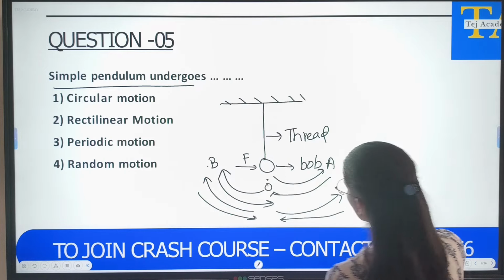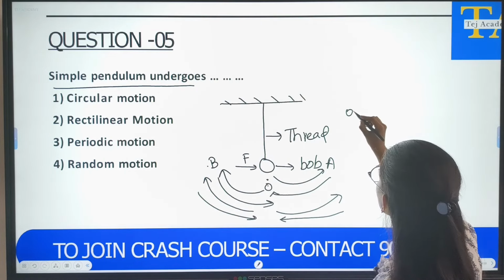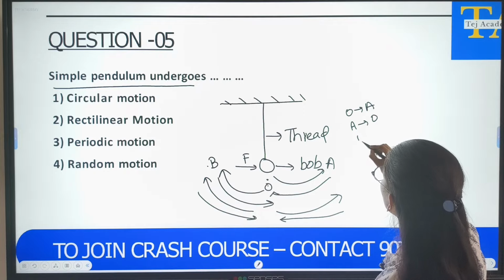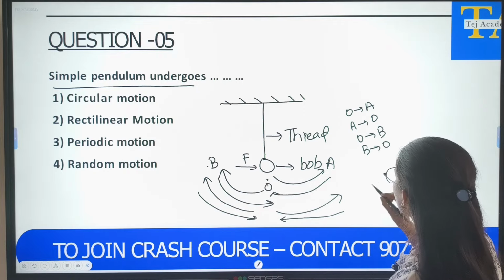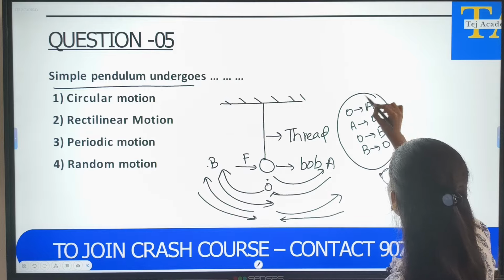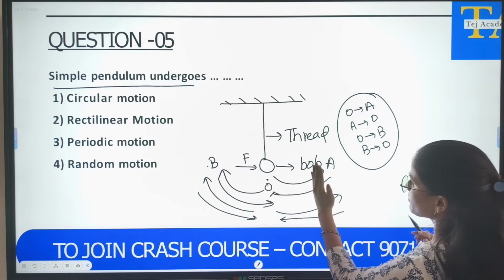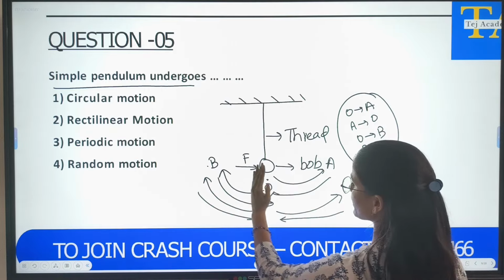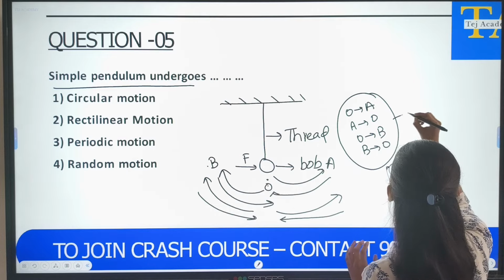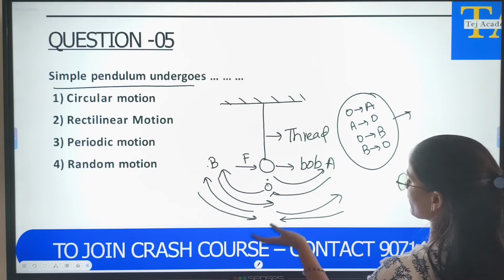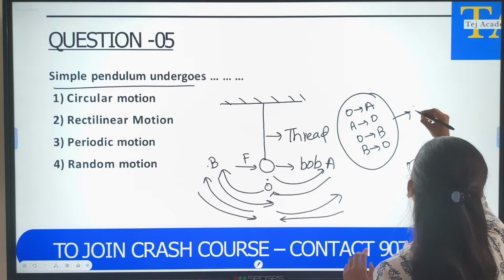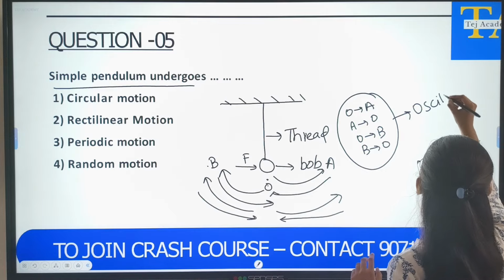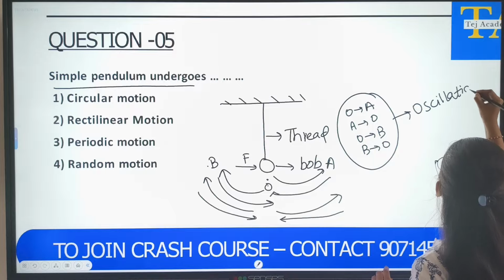So what is happening here? First it is moving from O to A to O to B, and B to O. This complete distance covered is called one oscillation.